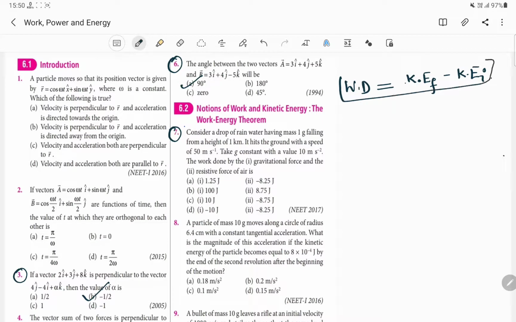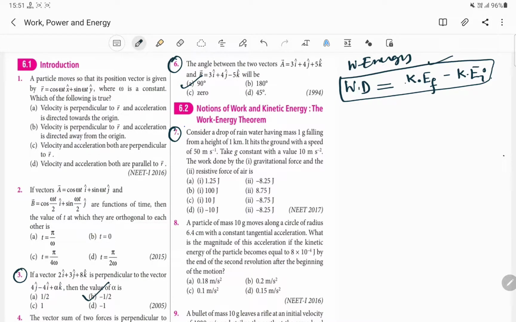This is the formula for our work energy theorem. So if there is work there will be energy, if there is energy there will be work. That is the simple concept, but in our mathematical calculation we have to use this one. Work done on the system is converted to change in kinetic energy. That's all. And let us do your question number 7.